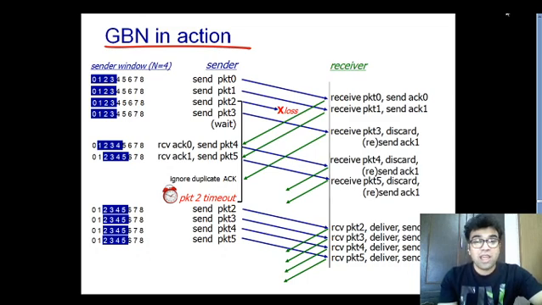So it's not like the receiver has to send all the acknowledgements, and the sender has to receive all the acknowledgements. This particular protocol can work with the help of cumulative acknowledgement. So I hope the go back n protocol is clear to you now.